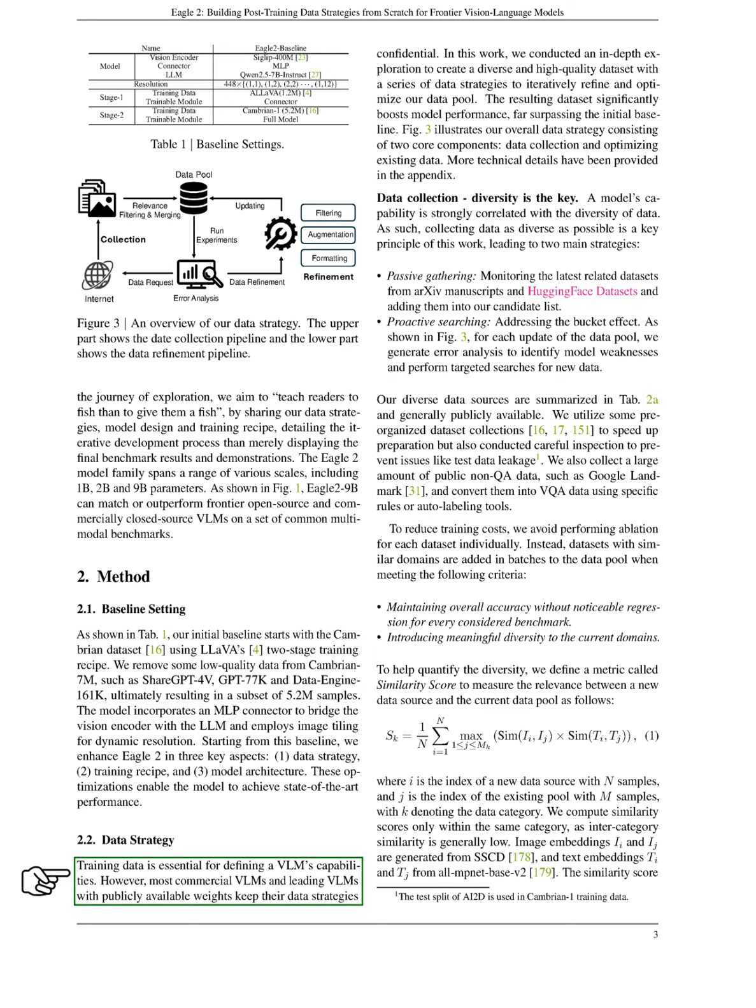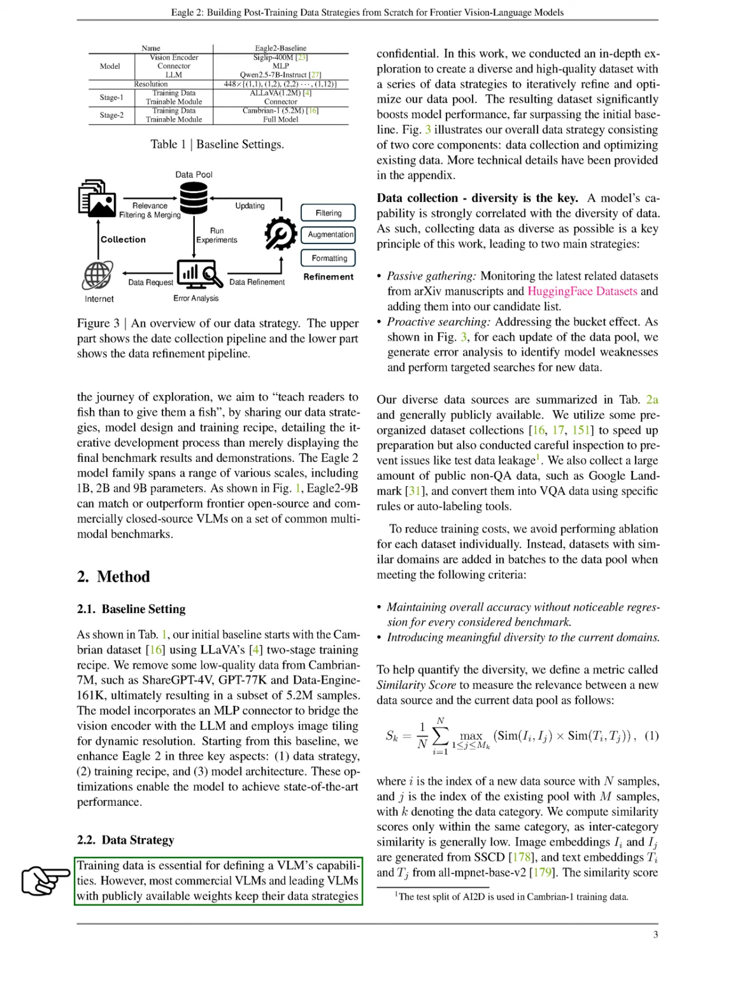Data strategy is crucial for defining the capabilities of a visual language model, VLM. While many commercial models keep their data strategies secret, we explored ways to create a diverse and high-quality dataset. Our data strategy involves two main components: collecting new data and optimizing existing data.